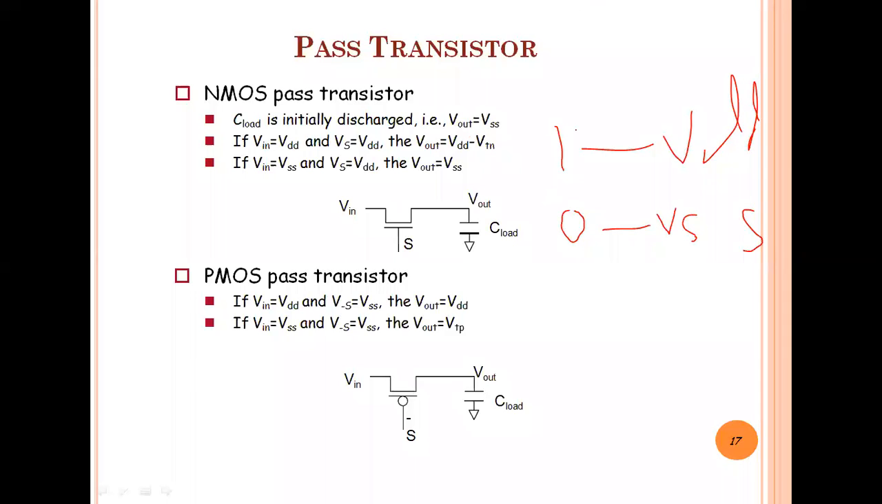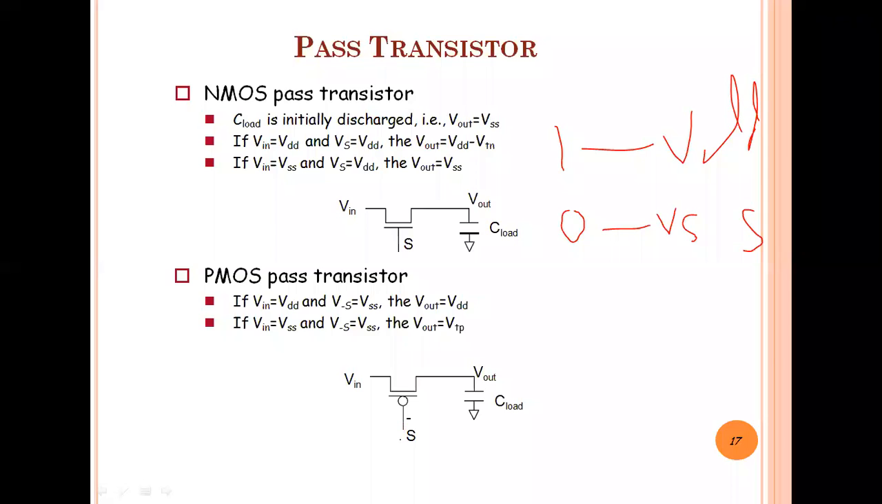So now we'll understand with the PMOS pass transistor. In the first case, I'm applying Vin as VDD, and at the gate terminal of the PMOS transistor, I'm applying VSS, that is the zero potential. When the zero input is applied to the PMOS transistor, it will go into the conducting state, or the on state.